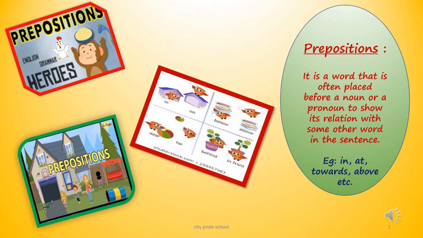So the definition is, it is a word that is often placed before a noun or a pronoun to show its relation with some other word in the sentence. It is a word that links a noun or a pronoun or a phrase to other words in the sentence. It is only because of the preposition that a sentence gets its meaning. There are many prepositions, like for example in, at, towards, above, etc.